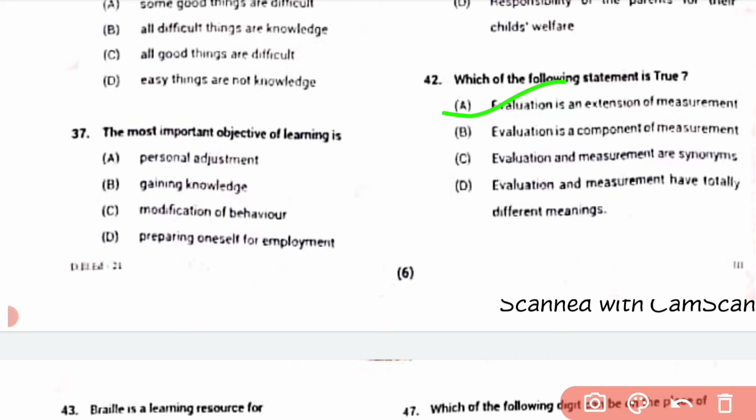Measurement is the old concept, and evaluation is the new concept. So I'll take A as the correct answer.